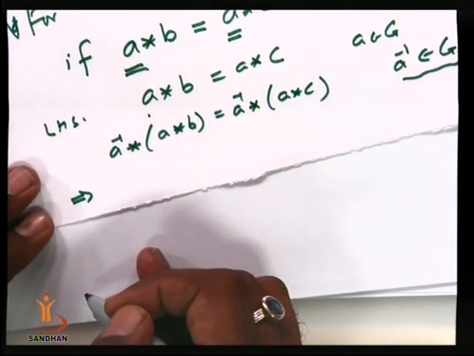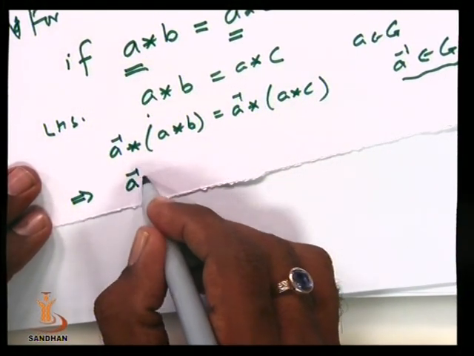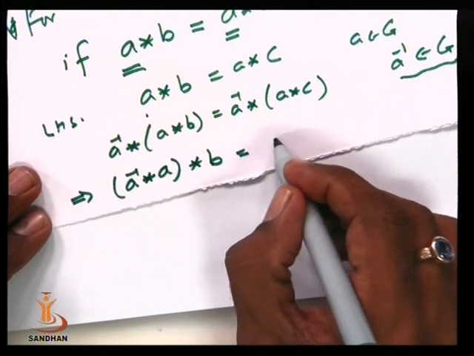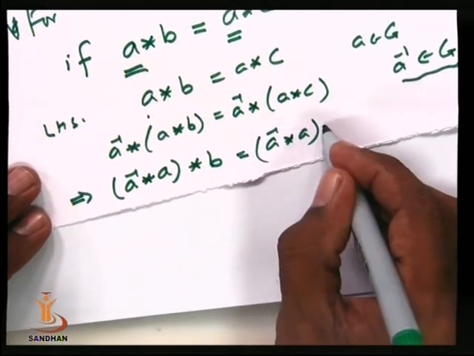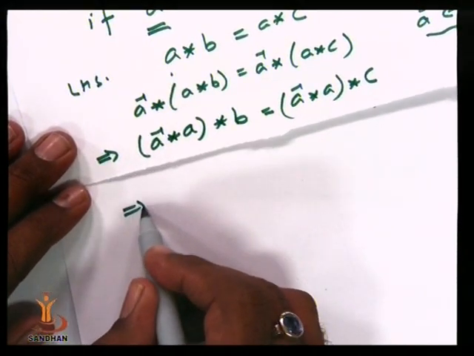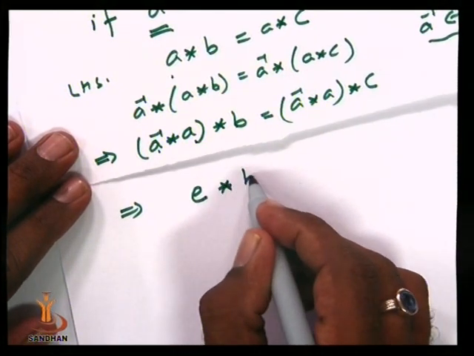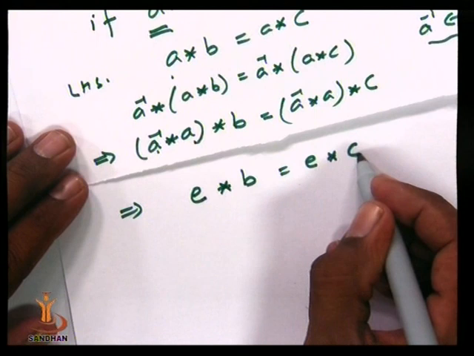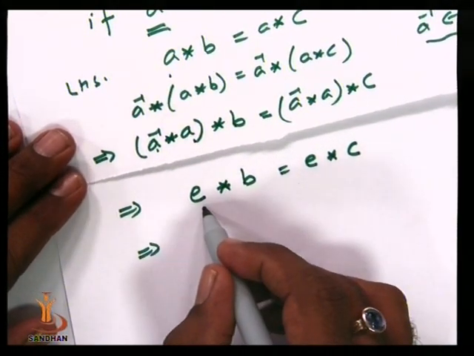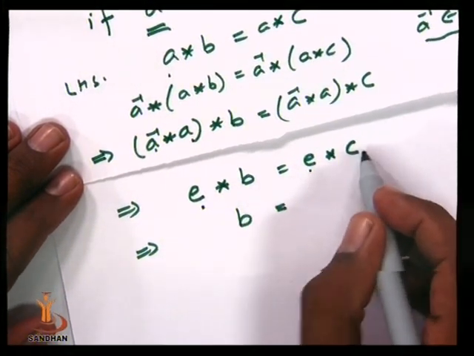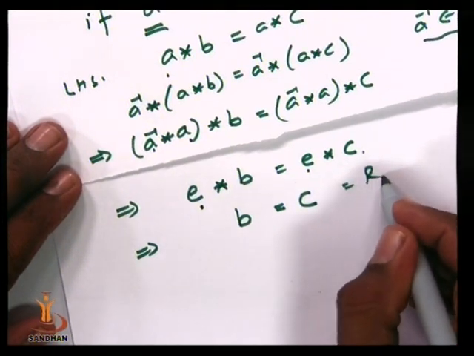Now let us apply the associative property. Means we can write this as (A inverse star A) star B is equal to (A inverse star A) star C. Now we know that A inverse and A will give us the identity element, means identity star B is equal to identity star C. And we know that when E works as identity, identity star B gives us B and identity star C gives us C, and this is our right hand side.